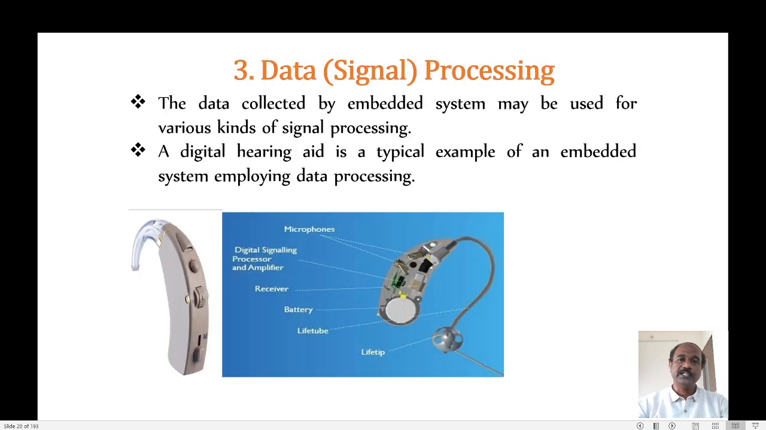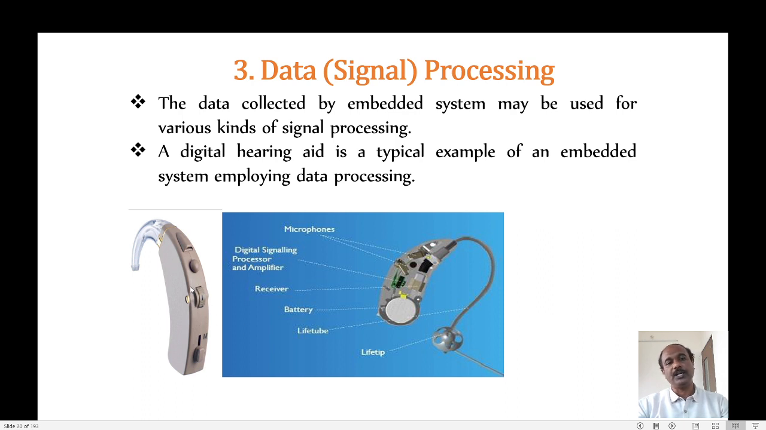The next reason why we have to use the embedded system is for signal processing. Sometimes after the data is collected, I need to process it. One example for signal processing is the hearing aid. This is used by people who are impaired in hearing. They cannot hear properly, so I have to enhance or amplify the signal. For that reason, we can use such systems which amplify the signal.